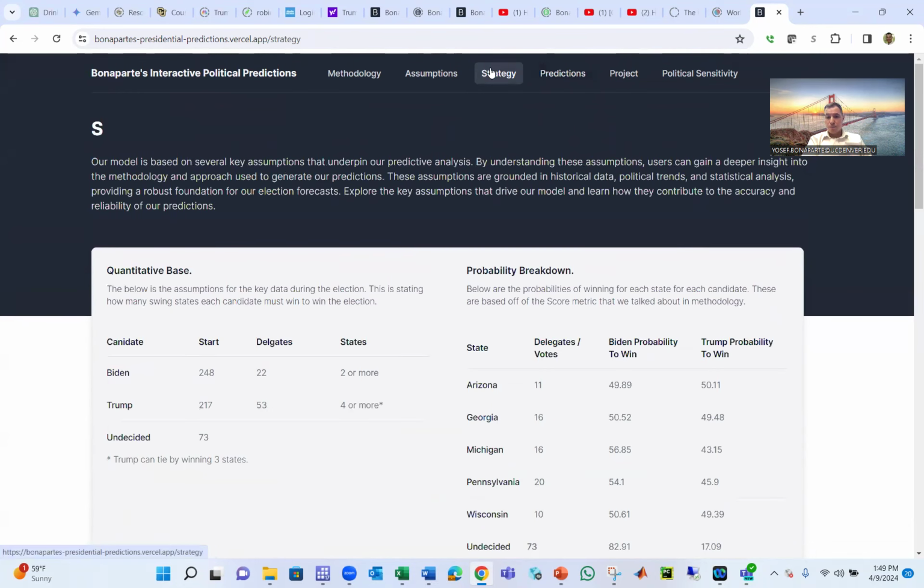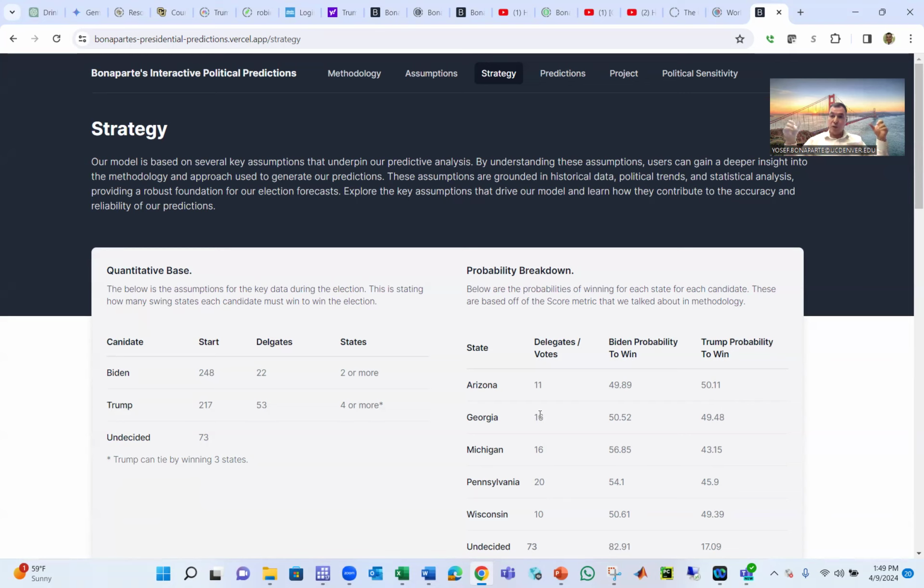Prediction. So for Biden to win, he needs only 2 states of those. For Trump, he needs 4 states to win. So he needs to win 4 out of the 5. I put an asterisk here because Trump can tie also. If he wins Georgia, Michigan, and Pennsylvania, he can tie.